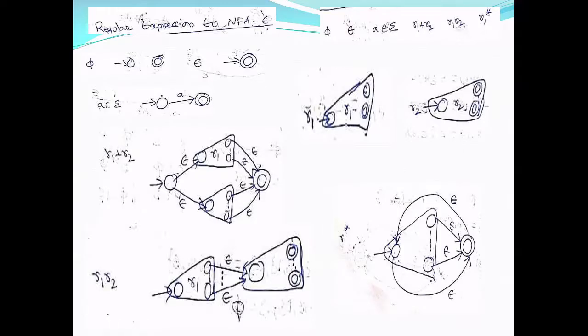Now we will see regular expression to DFA. That means if there is a regular expression in your hand, we can design the NFA epsilon.